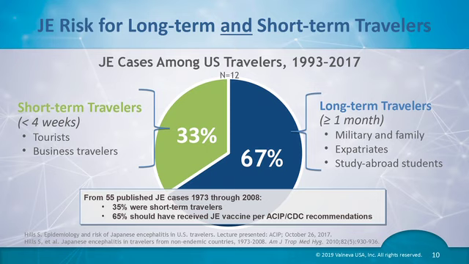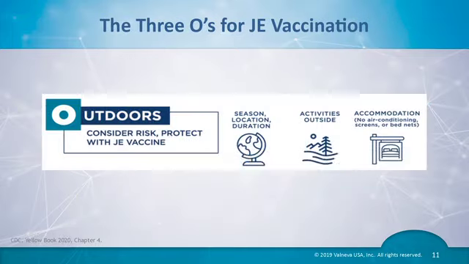The CDC guidance on which travelers should receive JE vaccine needs to be interpreted for each traveler and trip, because risk to the traveler depends on a set of unique circumstances that are dynamic and may vary in importance during the trip. This brings us to a discussion on the next 2 O's.